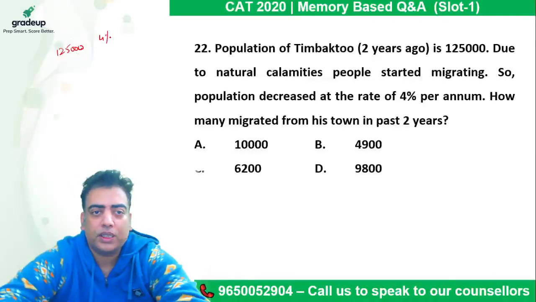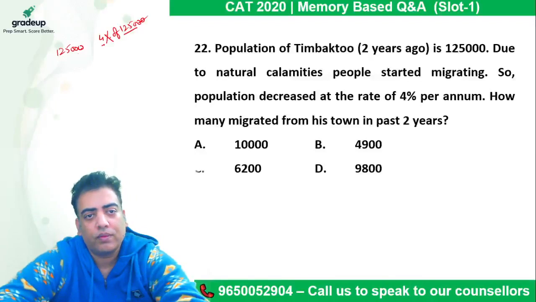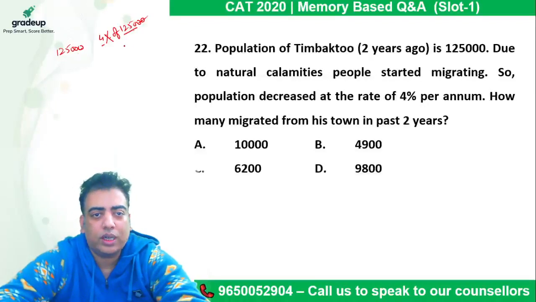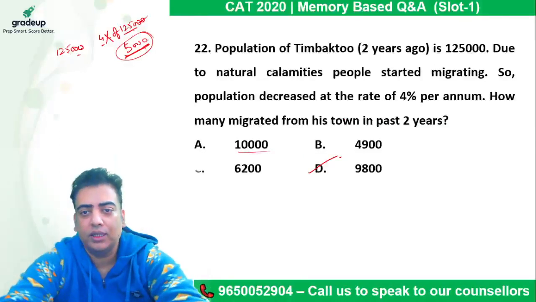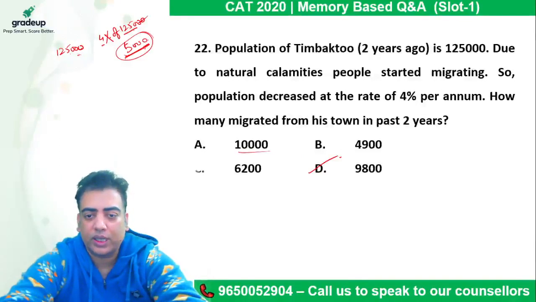So 4% of 1,25,000 comes out to be, two zeros get cancelled out with the percentage, so 1250 into 4, which comes out to be 5,000. So the next year the number will be slightly less than 5,000 because the overall value will reduce. So the answer, less than 10,000, comes out to be 9,800. So we need not calculate it for the next year. Is that done, guys?